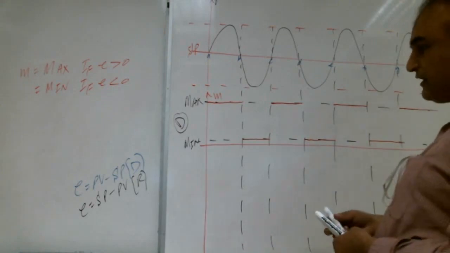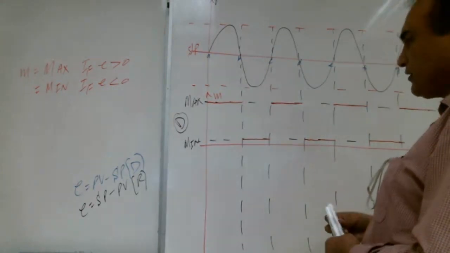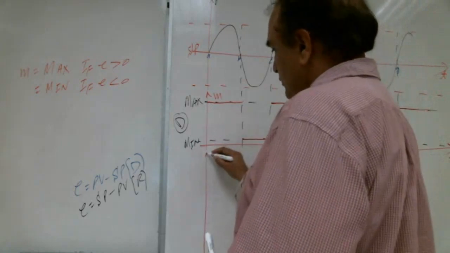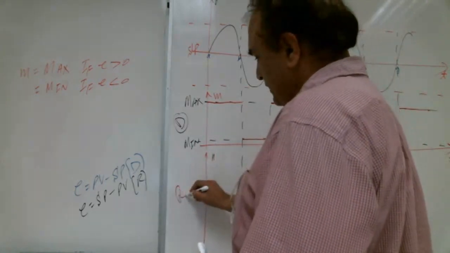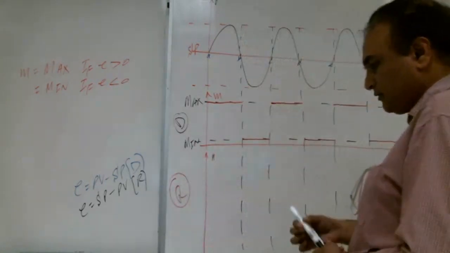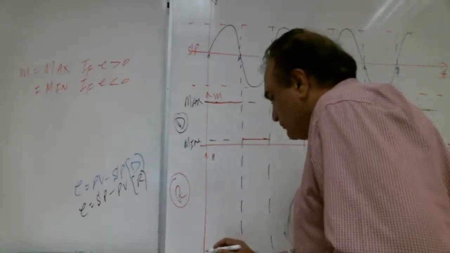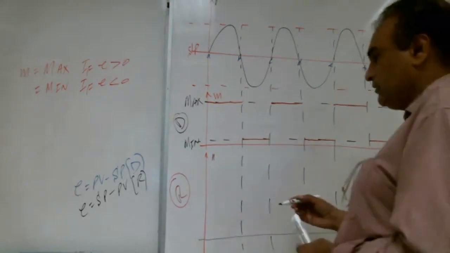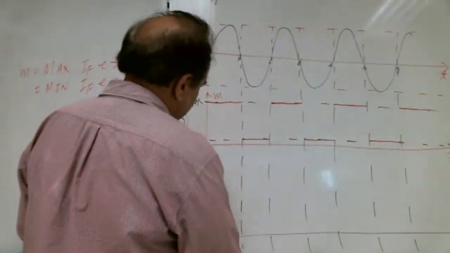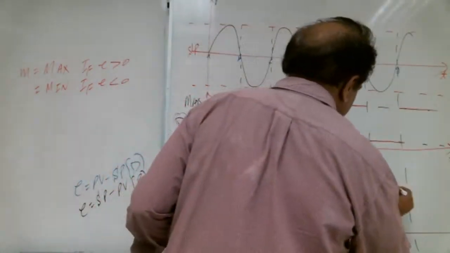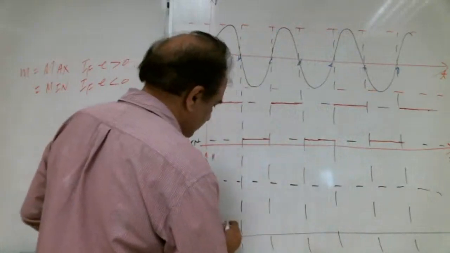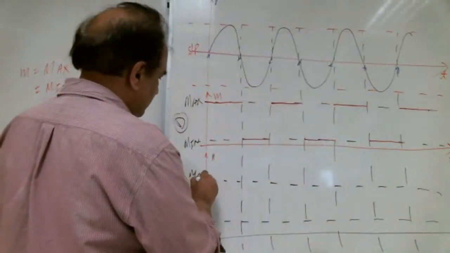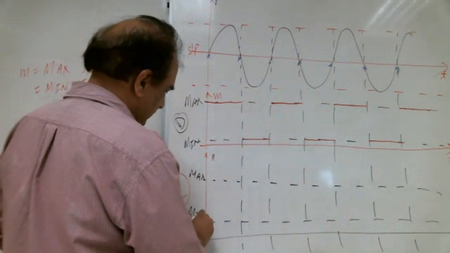Okay, Shabab, if it is a reverse system, if the controller action is reverse, then what would be? It is for reverse action. We're starting with the SP. So again, two possibilities are there for the output. One is maximum, one is minimum.